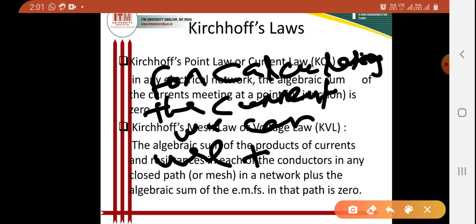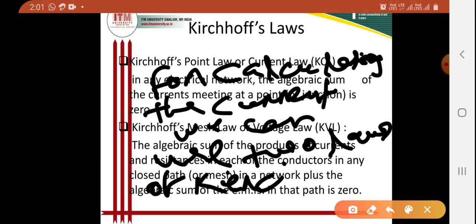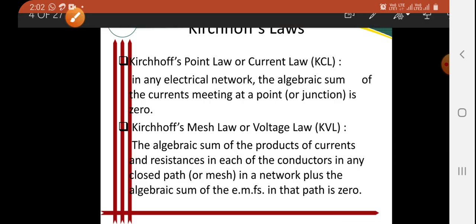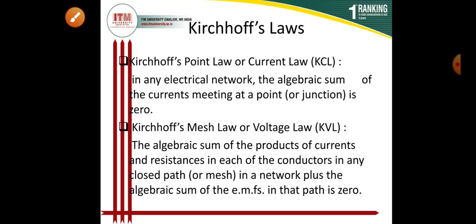We can use two laws of Kirchhoff. The first one is Kirchhoff's point law or current law, which in short we call KCL, and the second law is Kirchhoff's mesh law or voltage law, which in short we call KVL.